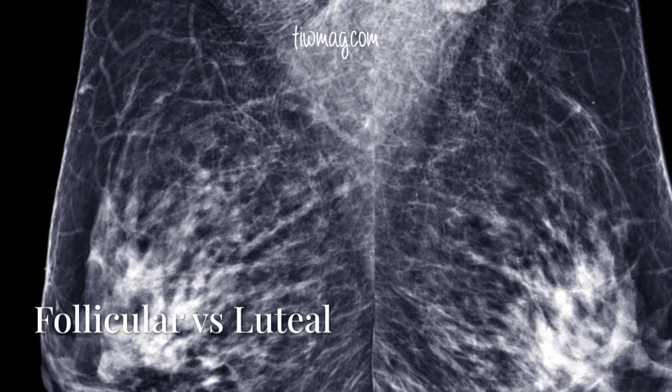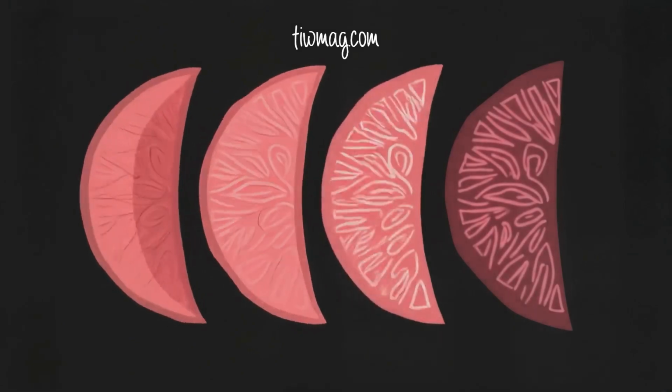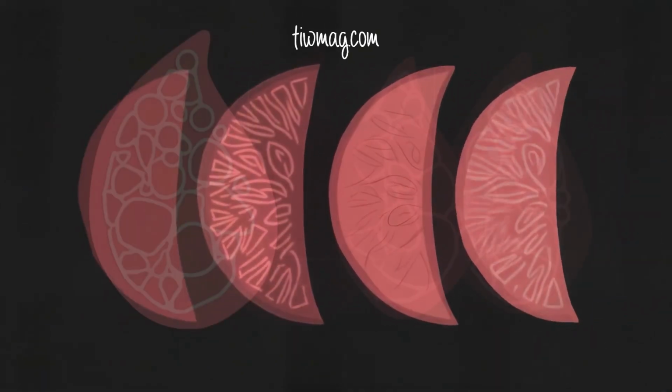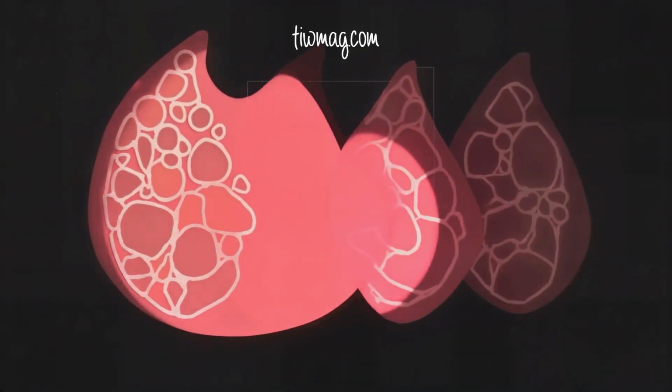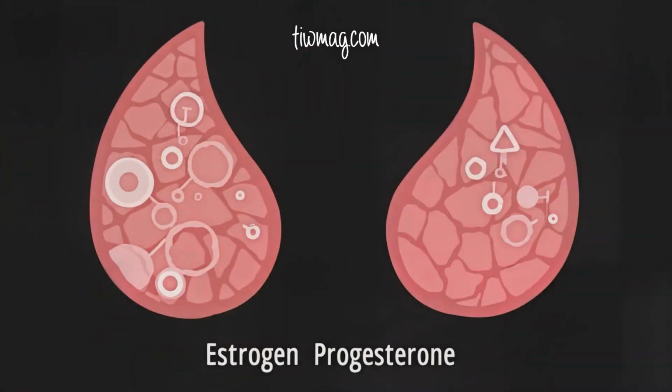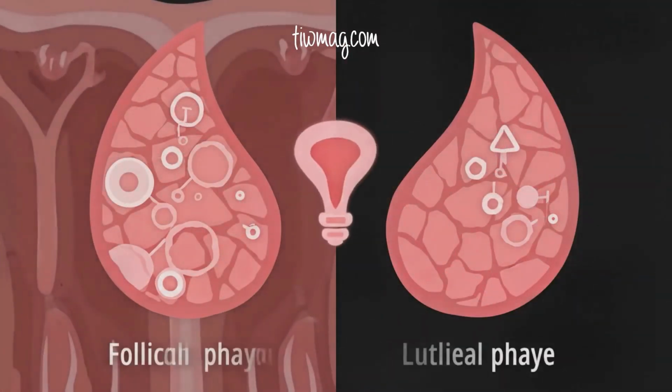On the mammogram, these cyclic changes are reflected by greater breast density during the luteal phase than during the follicular phase, when only estrogen is produced. Increased proliferation with progesterone would be expected to increase both the initiation and promotion of breast cancer.